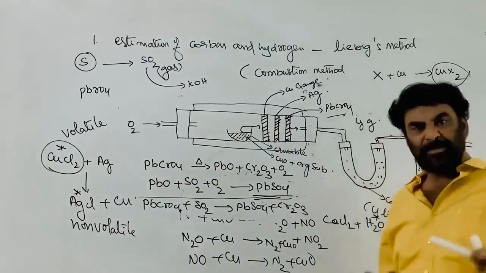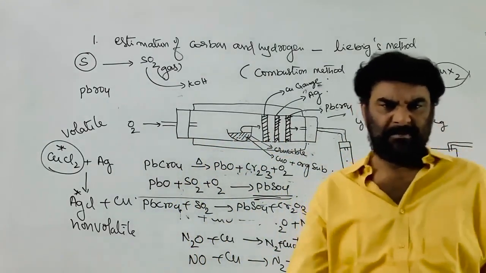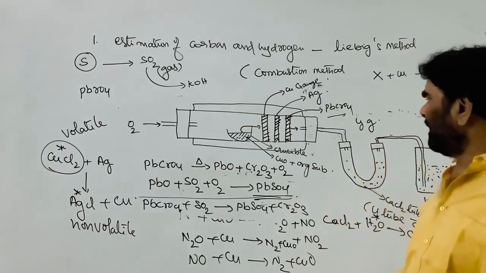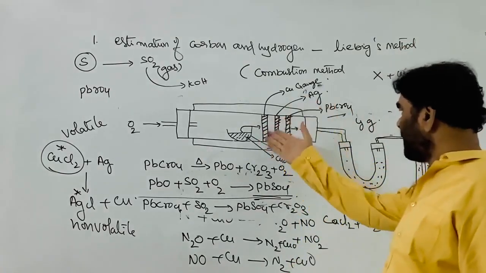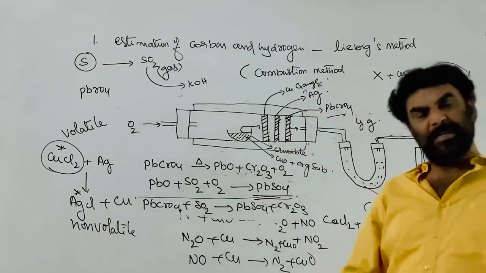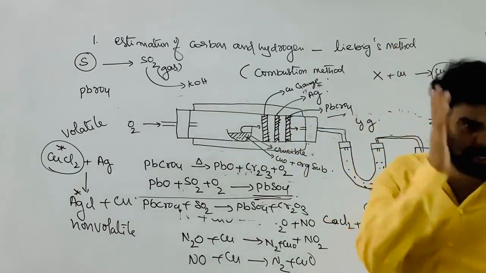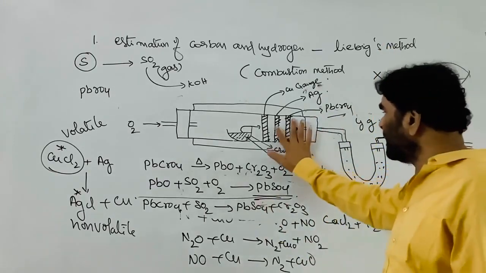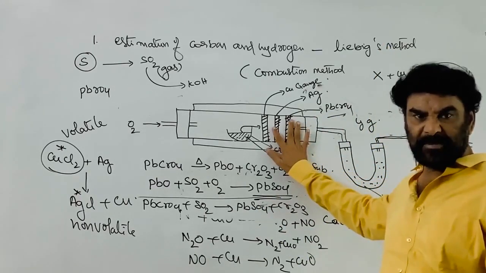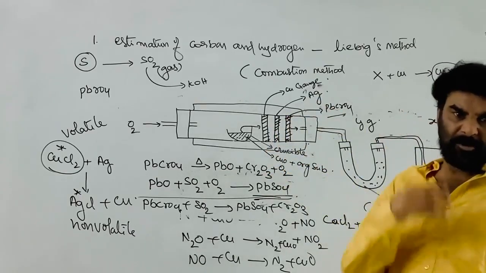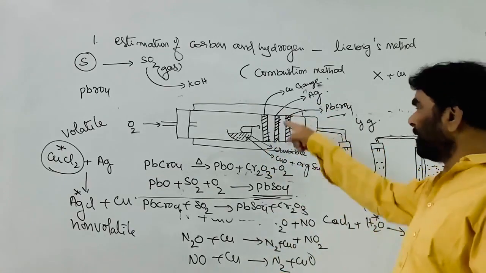Therefore, if it is just a hydrocarbon, CxHy, then there is no need to use the copper gauze or silver gauze or lead chromate. If it is a hydrocarbon with nitrogen, no halogen, no sulfur, these need not be used. If halogen is present, no nitrogen, no sulfur, then silver gauze is to be used.